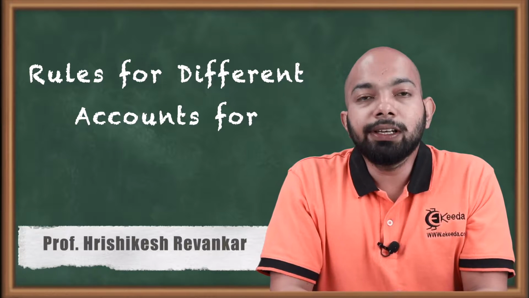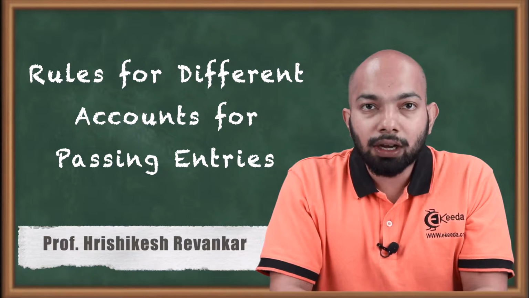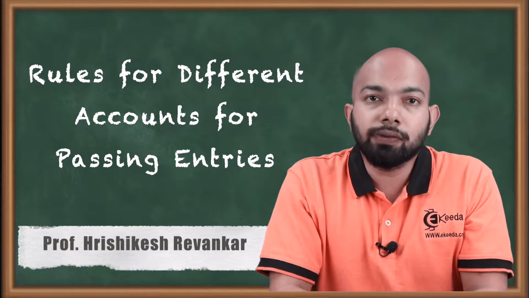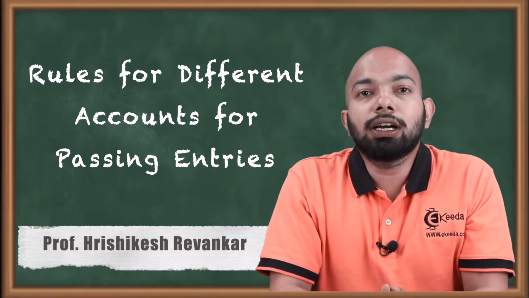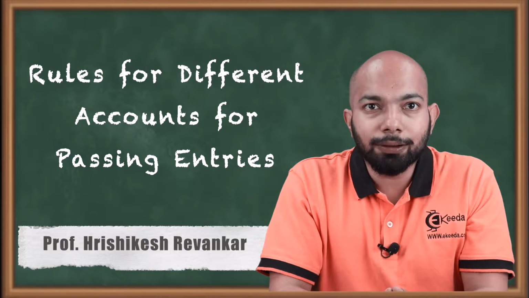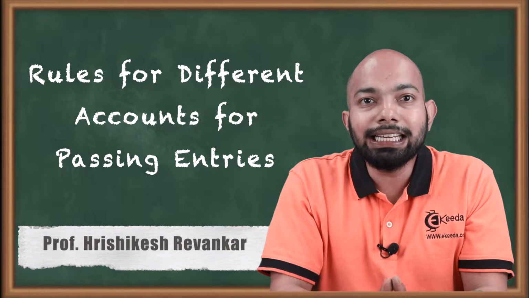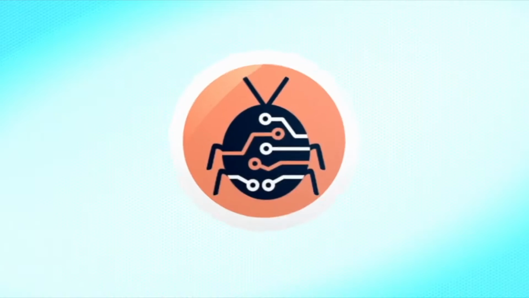Hello friends, we'll be learning about three different types of accounts, or probably the golden rules of accounting, how a journal entry is passed in it and how the accounts are supposed to be classified further. Let's go ahead and understand each of them in detail.